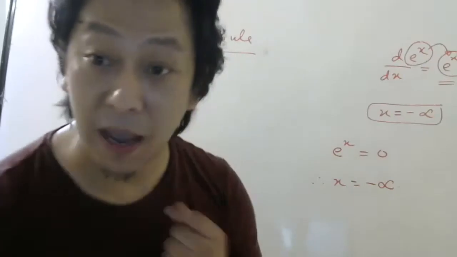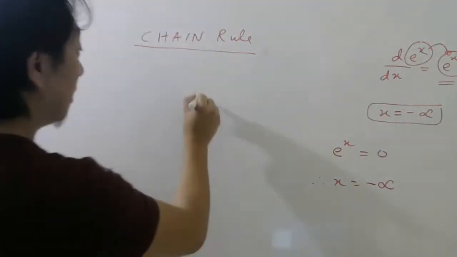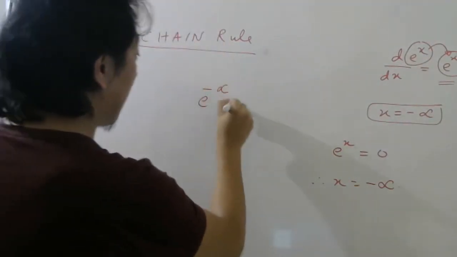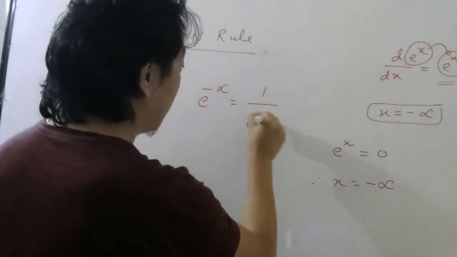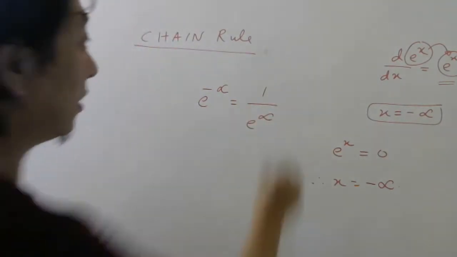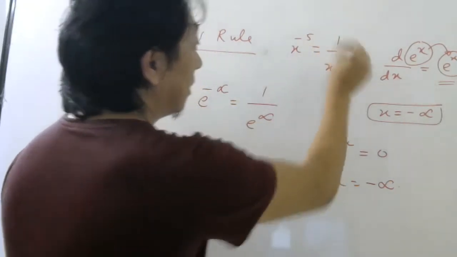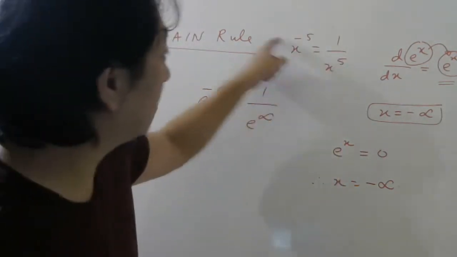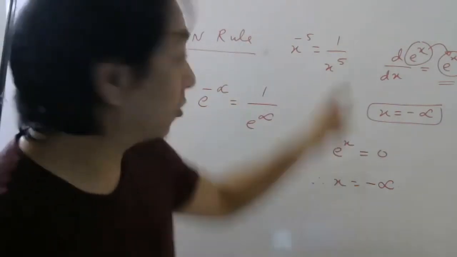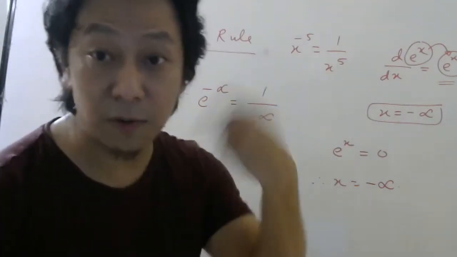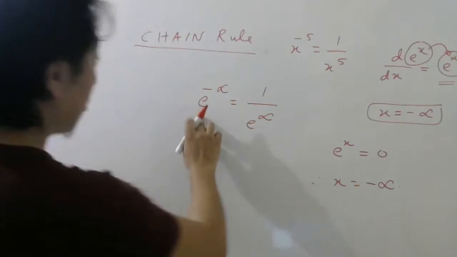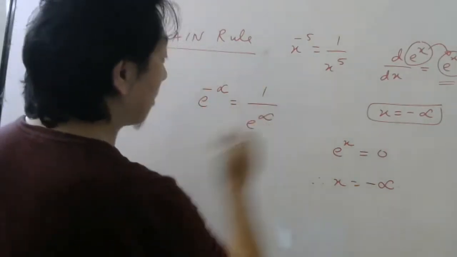Now you will say, why minus infinity? Let us check. e power minus infinity, I can write as 1 by e power infinity. Yes or no? x power minus 5 is 1 by x power 5. All of you know this. If you cross multiply, you will get 1, because x power 0 it will be. So e power minus infinity means 1 by e power infinity.